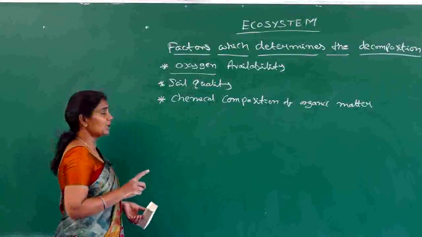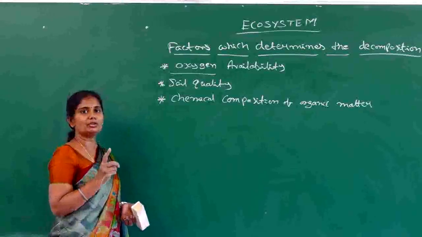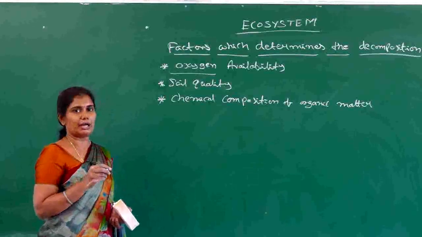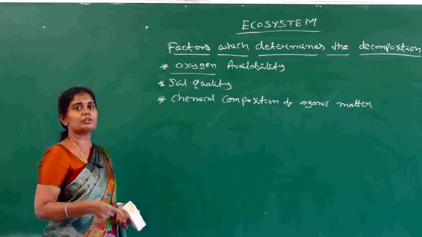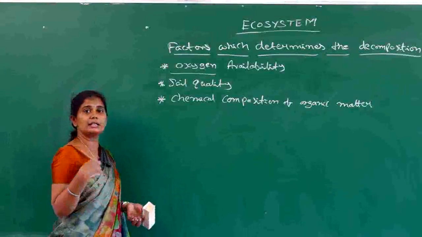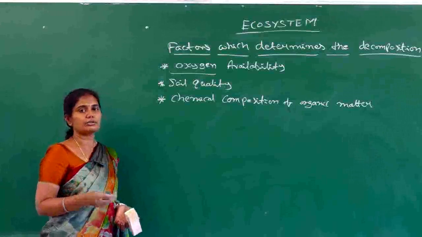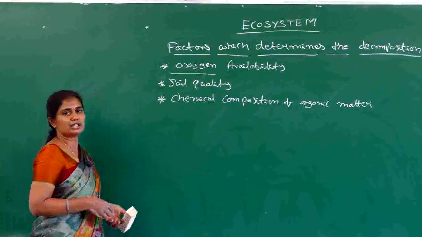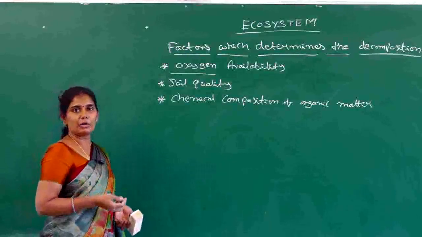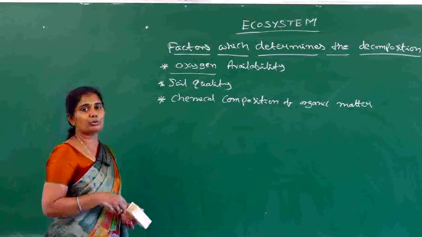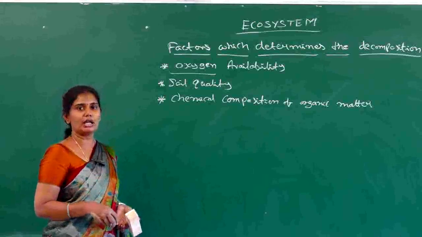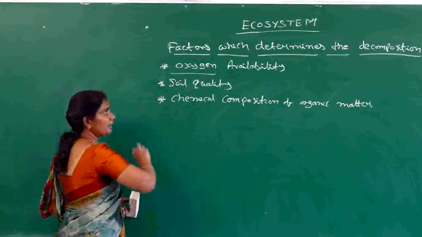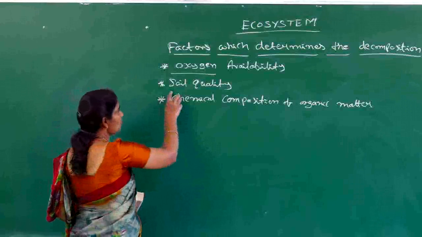And also the earthworm is going to break down the soil particles into smaller particles so that it can easily mix up with the detritus, or we can say the organic matter, so that it is also one of the plus points for the process of decomposition. That's why the earthworm is considered as one of the farmer's friends, which is helpful in increasing the fertility of the soil. So oxygen availability we completed. Next goes to the soil quality.